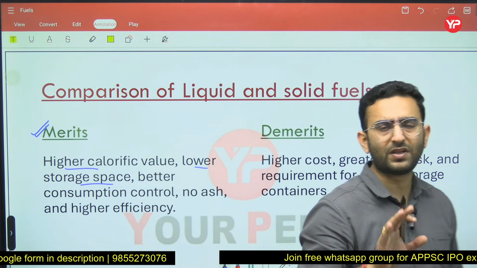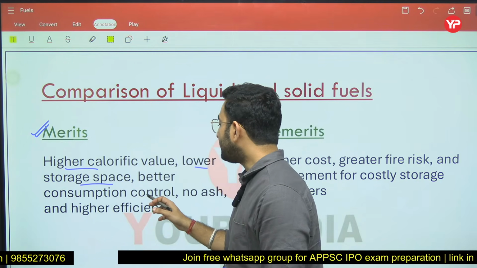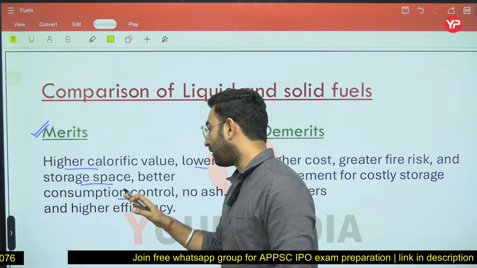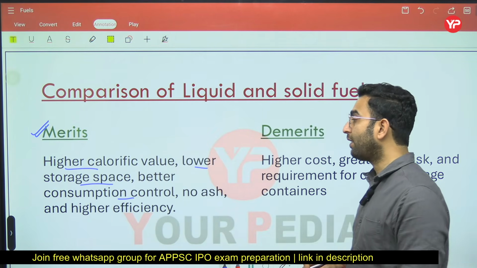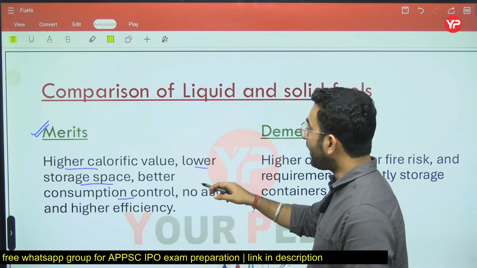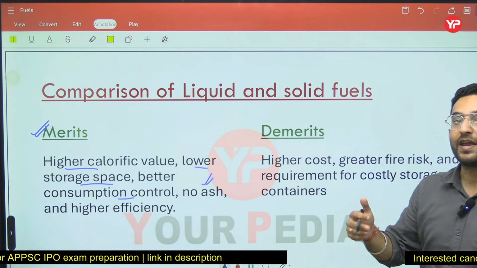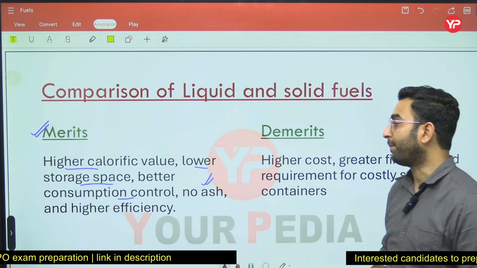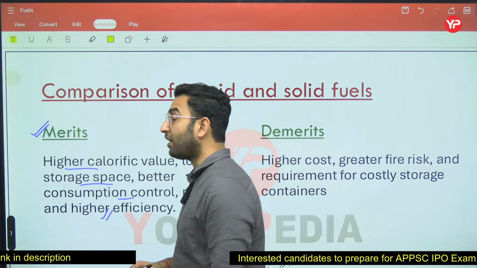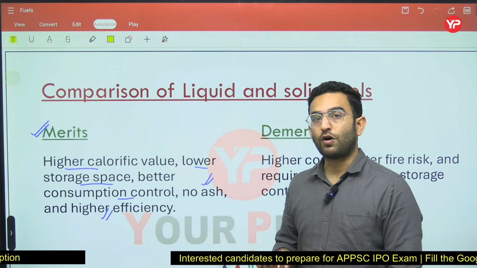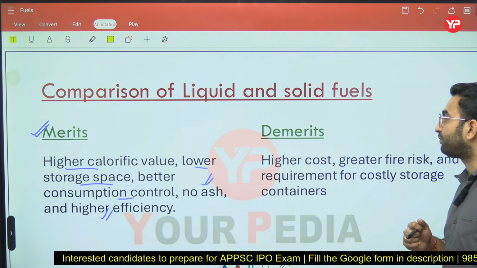Now that is the second benefit. The consumption can be better controlled in the case of liquid as compared to the solid one. And there are no ashes in liquid fuels, whereas in the case of solid fuel we get ashes as a byproduct. Correspondingly, due to the better consumption control, we may have a higher efficiency in the usage of the liquid fuel as compared to the solid fuels.